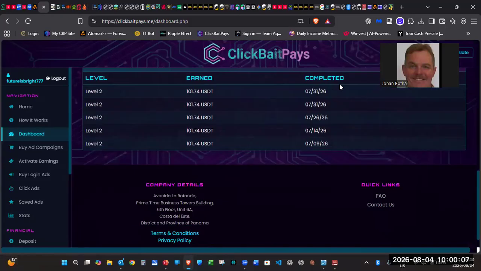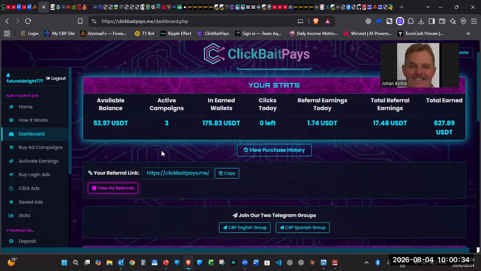So here it is the proof that I have completed them. This is the first one, is at the bottom. I just activated level 2 once, and then I repurchased level 2, and then basically stacked it. And as soon as you have funds available, you purchase new levels or ad campaigns, the same level or higher. But as I mentioned, we want to get to level 4 as soon as possible, and from there on start making an income there. Right, and this is what I have earned so far, 627.